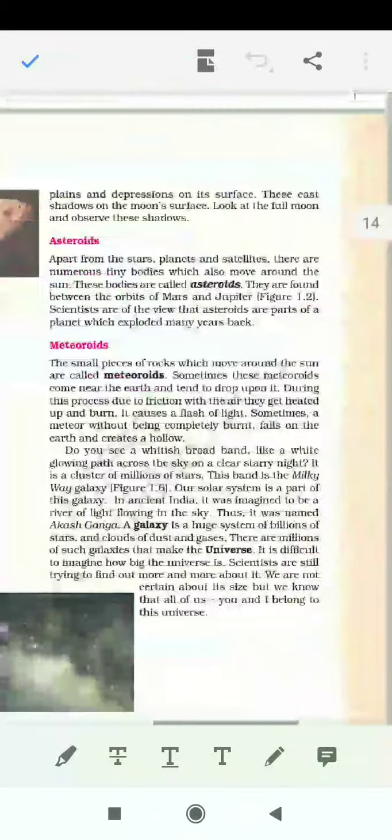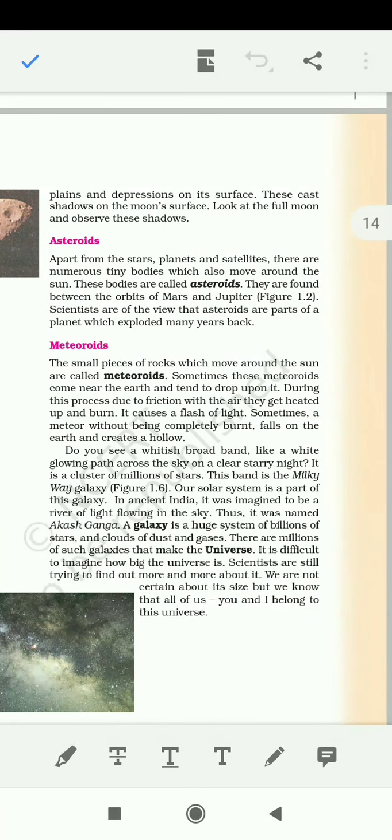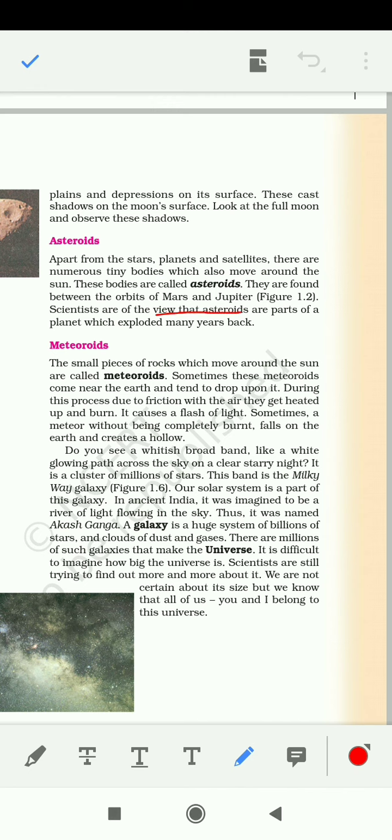Now coming to asteroids and meteoroids. These are the most asked questions from this chapter. So what are asteroids? Asteroids are tiny bodies that move around the sun, and they are found between Mars and Jupiter. This is quite important, it can be asked at any time where they are found. So they are found between Mars and Jupiter. How were they formed? Scientists think that they are parts of a planet which exploded many years back, and which are now rotating around the sun between Mars and Jupiter.